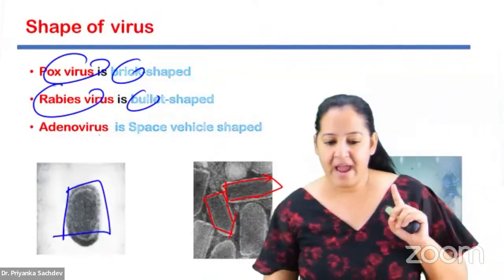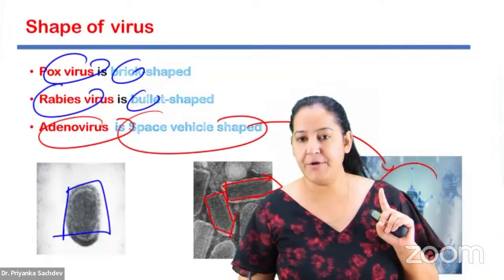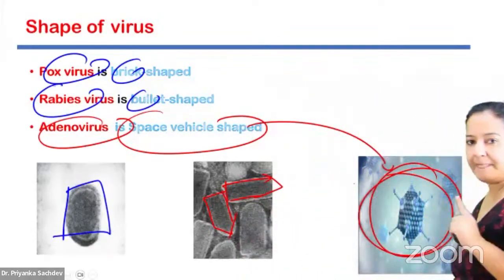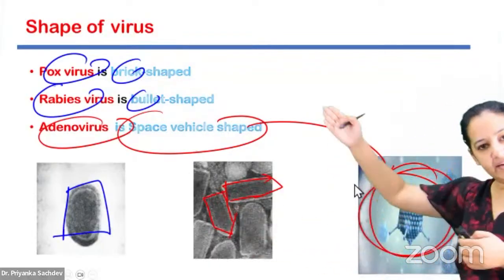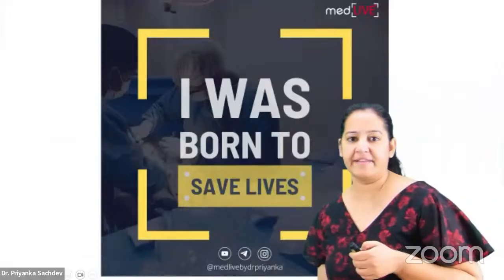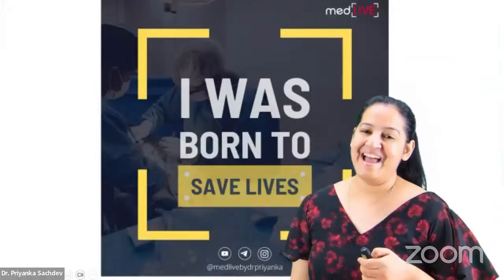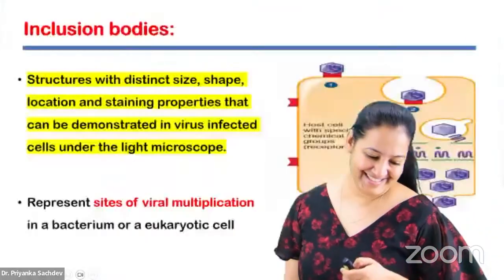Electron microscope. And the adenovirus is space vehicle shape. Can you appreciate the space vehicle shape? This is space vehicle shape, also known as satellite shape. You can get images also, you can get one-liners also. So this is important regarding the shape of the viruses. Can we go ahead? Say yes.